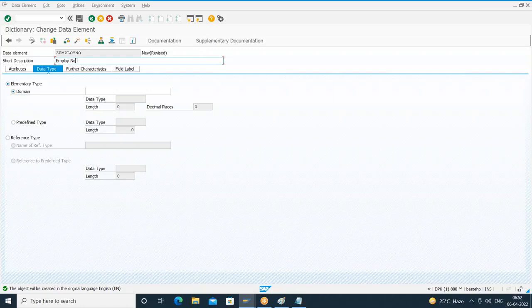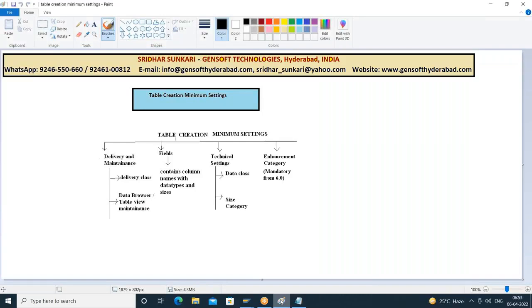Right. So what we are trying to do now is create the data element. A data element can be created either by referring to a direct data type or by referring to a domain. I repeat, a data element can be created either by referring to a direct data type or by referring to a domain.